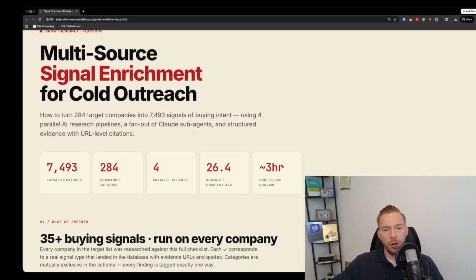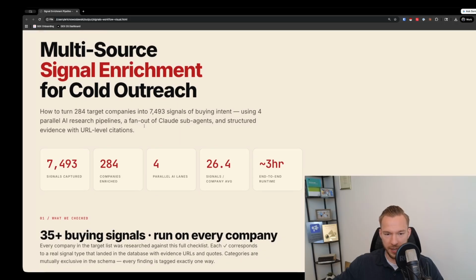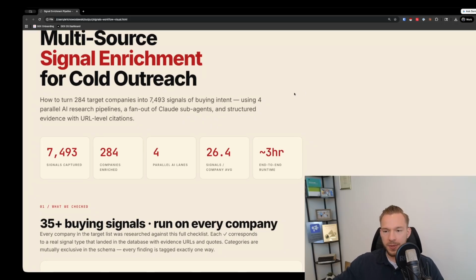together. So they have about 300 companies in their target market, and we sourced close to 7,500 signals of some kind of buying intent across all of them. And you'll see that it says that we used 4 parallel AI research pipelines and then a fan out of Claude subagents, structured evidence with URL level citations, etc.